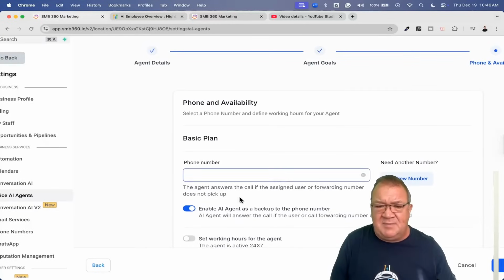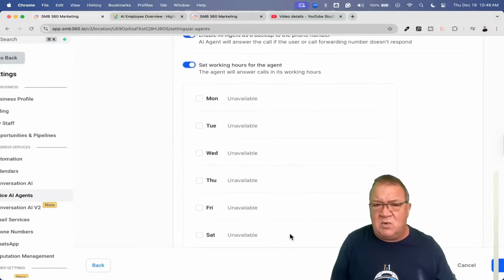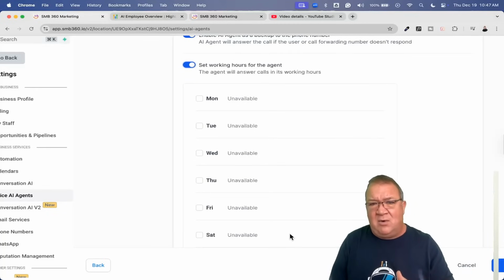And then if you want to actually set hours, this right here is where it's cool, where if you want to set working hours on this, you can. But the problem with this is that if you do set working hours, then what happens during non-working hours? How do you capture that particular data? This is one of those ones where I've thought about it, and I really just can't come up with a good example of why you would want to set working hours on an AI agent.